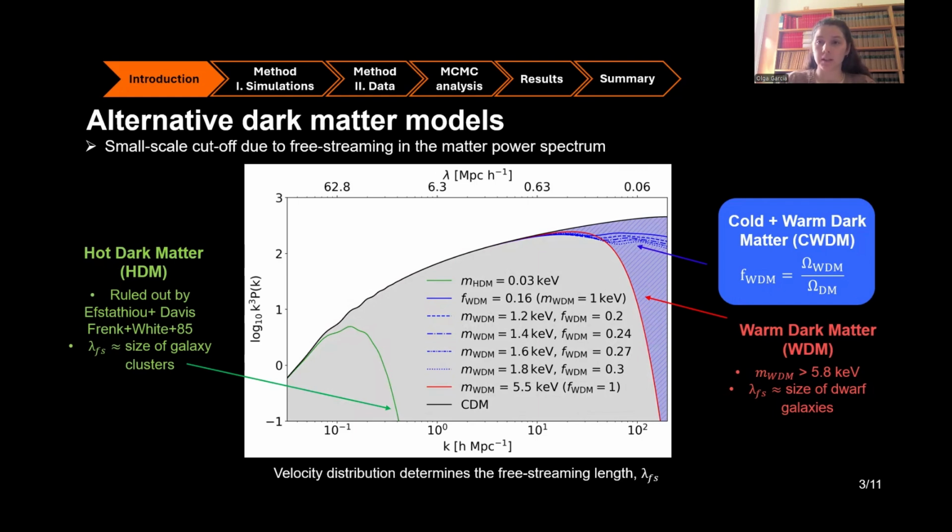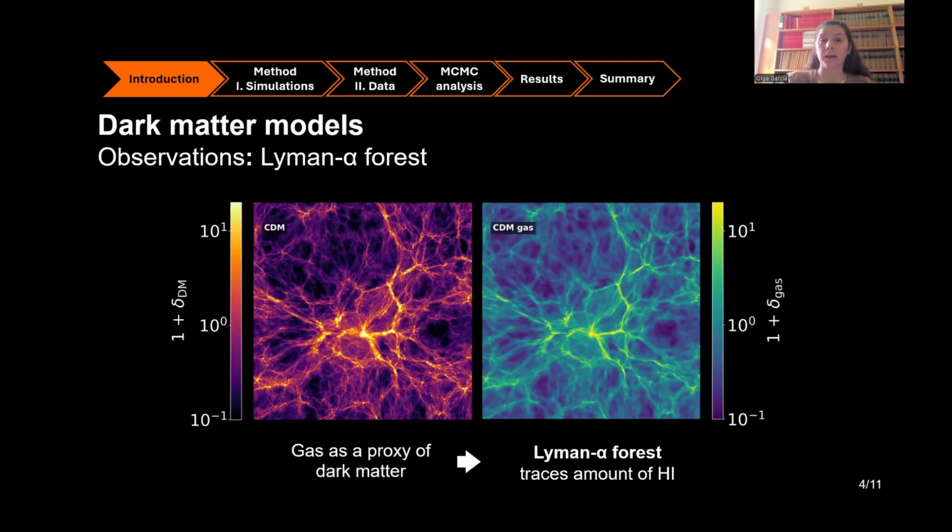And now in the rest of this presentation I will go about explaining how we actually find these constraints. So the first thing that we need to do is to describe the dark matter distribution in these warmer cosmologies, and for that we use gas or baryons because gas traces dark matter very well.